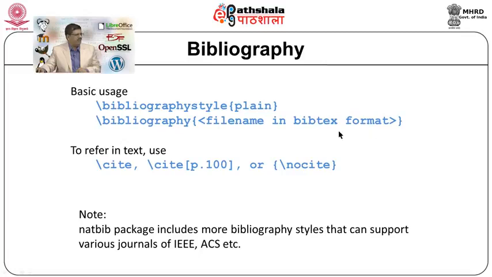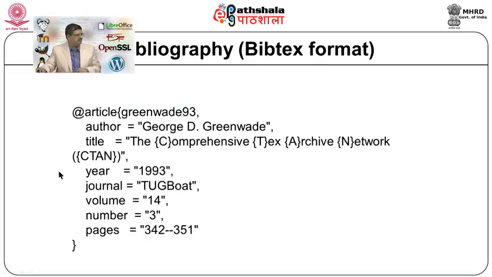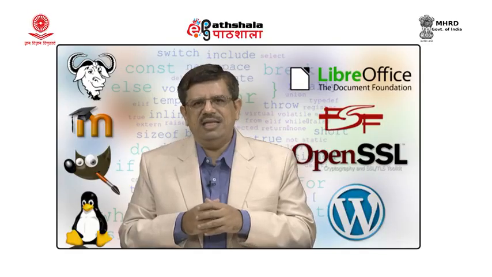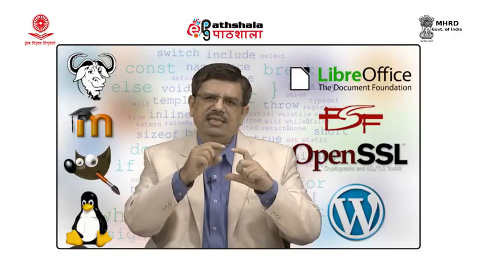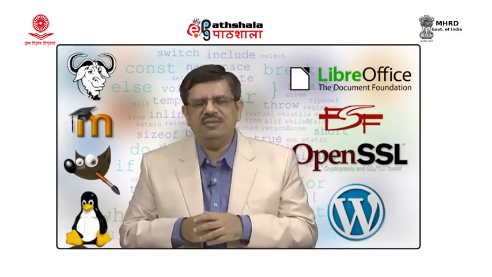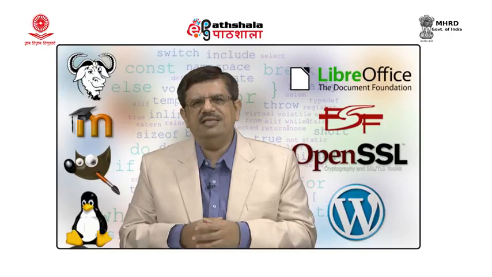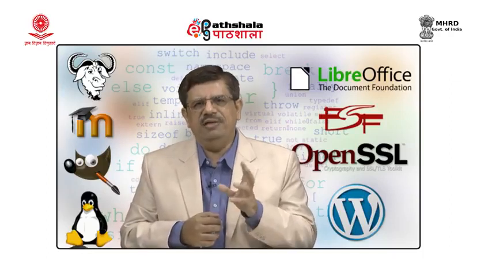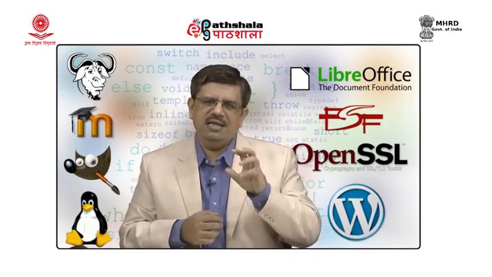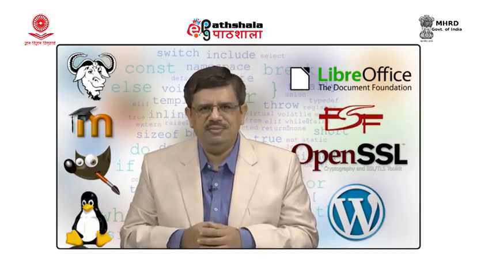The file may contain entries like what we see on the screen. It may contain the author name, the title of the document, which journal, which year it was published. So, this is a single item. If my article contains 30 items, then my bib document will contain 30 such bibliographic items. It will be in a single file. We can say my references .bib, which contains various articles as we have seen in the PPT.